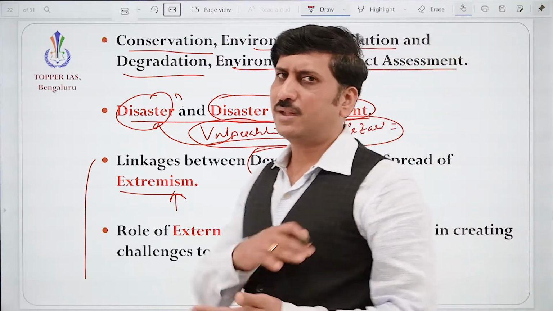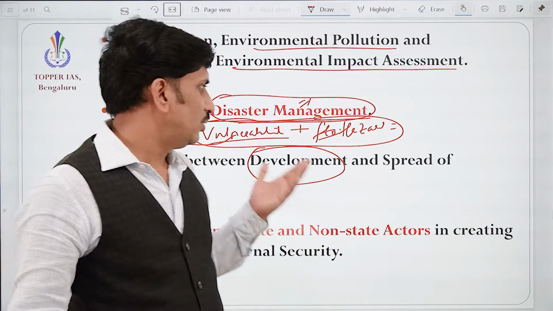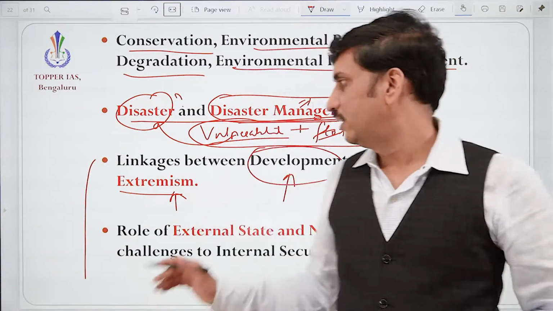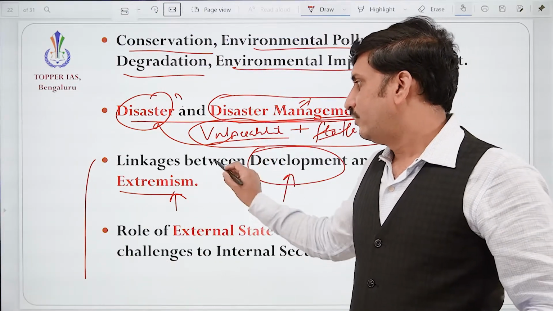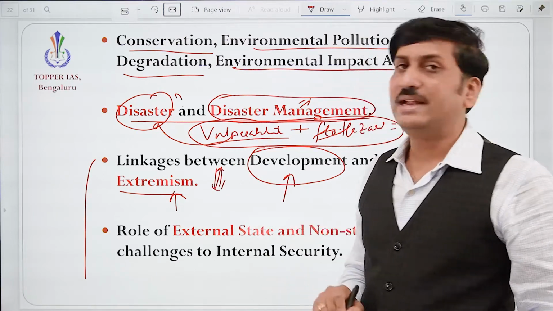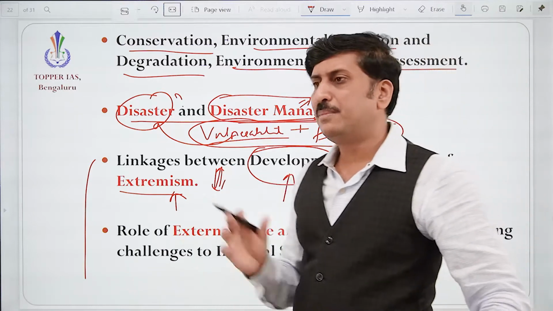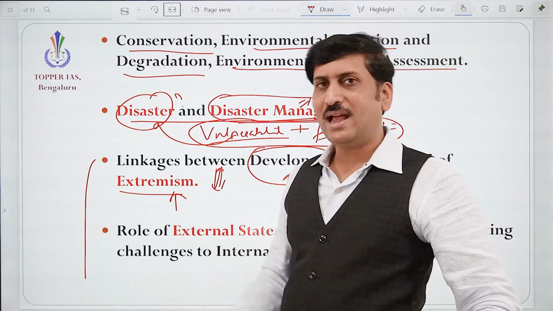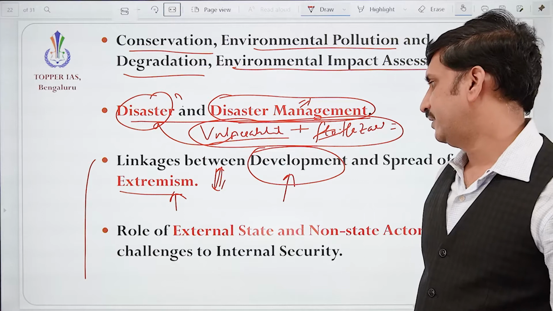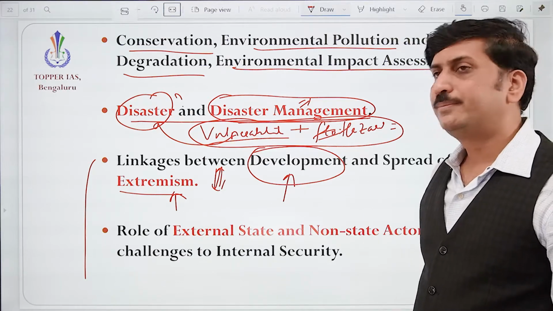We need to understand how actually they are related. When the people are prosperous, why would they revolt? So very important, how it is linked. You need to understand. Majority, the poor people will be part of these movements because they lack the basic facilities.